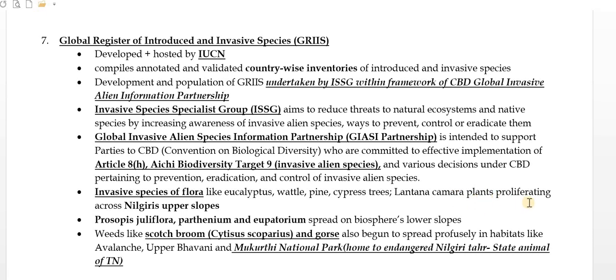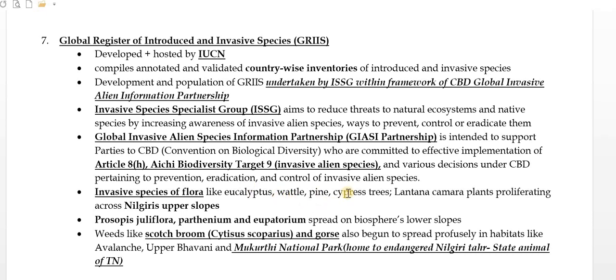These plants are proliferating across Nilgiri's upper slopes. So Nilgiris is in the north of Kerala, Karnataka and Tamil Nadu. So on the Nilgiri upper slopes, you can find these kinds of species actually proliferating. Prosopis juliflora, Parthenium and Eupatorium spread on the biosphere's lower side. These are the upper slope species.